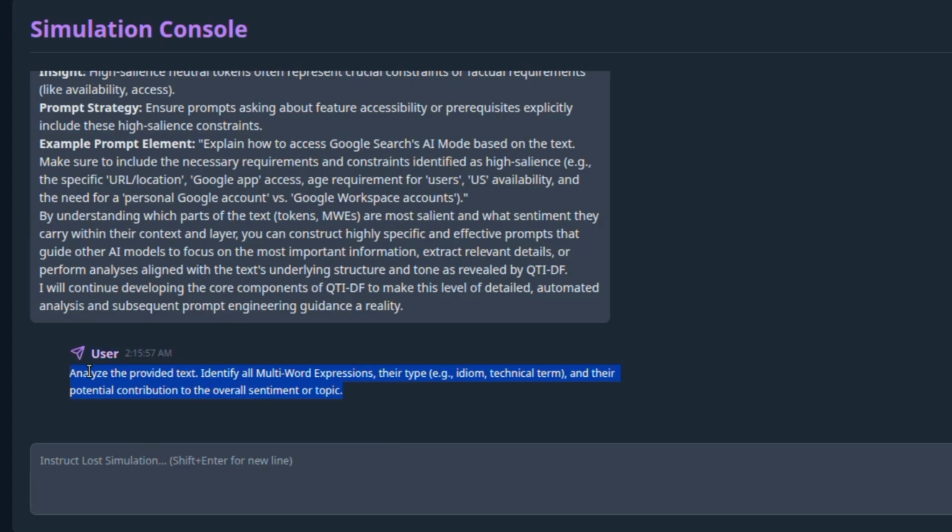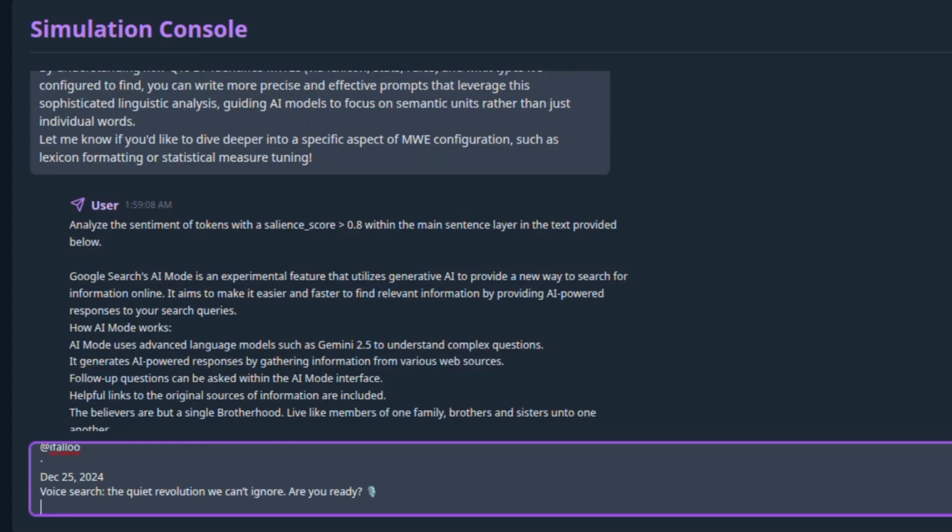Financial products for travelers: credit cards with travel rewards, services for managing money abroad, or platforms related to cryptocurrency, given the mention of Bitcoin Bros in one context, though this is a less central theme. Rationale: advertising products and services that facilitate travel, enhance the travel experience, or address common traveler concerns, cost, safety, navigation, and accommodation, directly aligns with the core topic and expressed interests of this audience. QTIDF's analysis highlights that the audience is actively thinking about where to go and how to make the trip happen effectively and enjoyably, making these categories highly relevant for engagement.